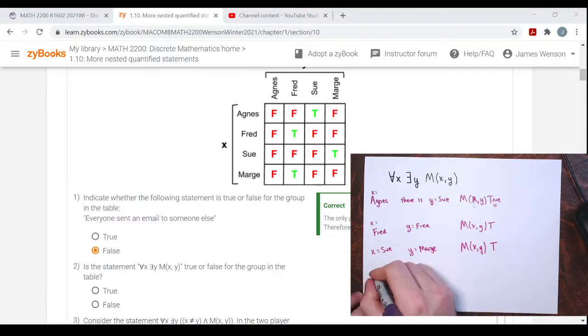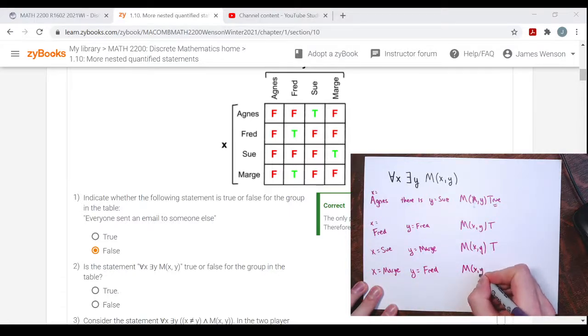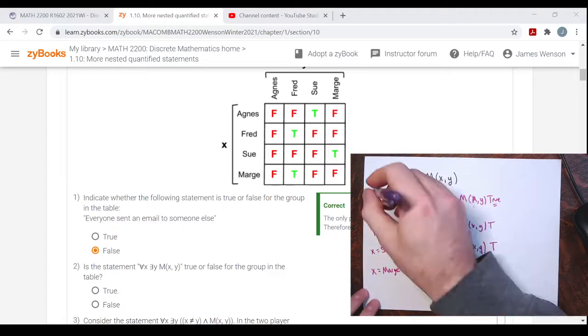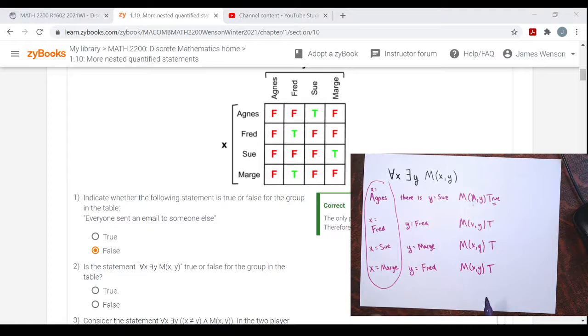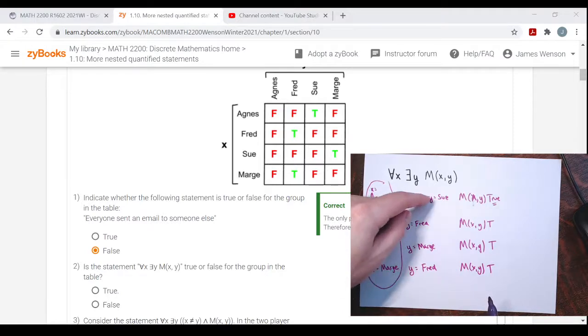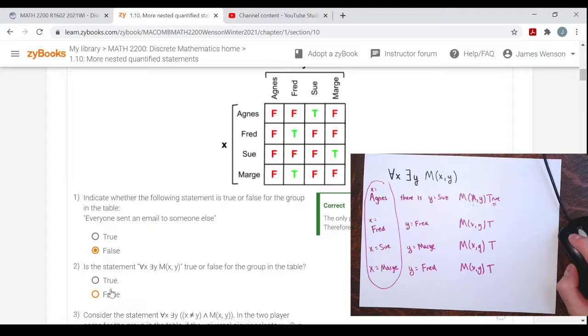And finally, for X equals Marge, right, is there a person Marge sent an email to in this group? Yes, Fred. Y equals Fred. And M of X, Y would be true. So for every X, all right, this is every possible value of X here. For every X, there is a Y, such that the statement M of X, Y is true. So this is true. All right, this is true back here.